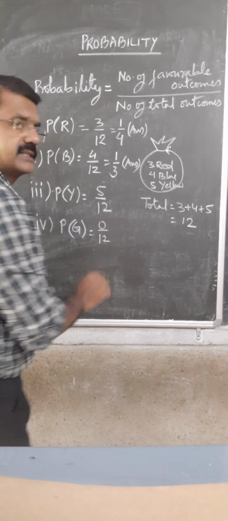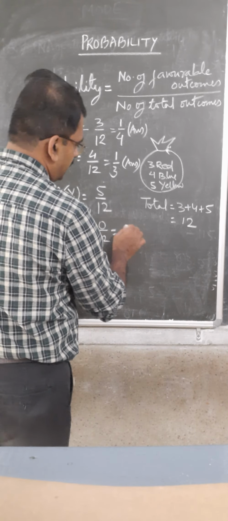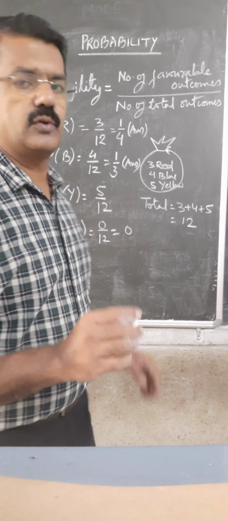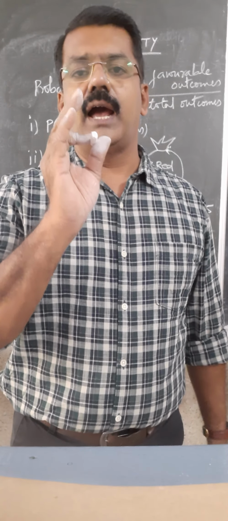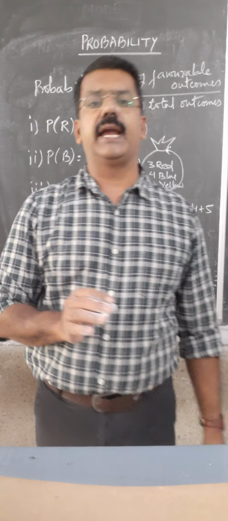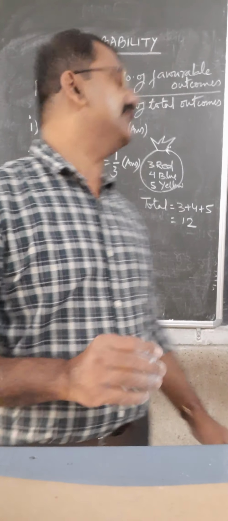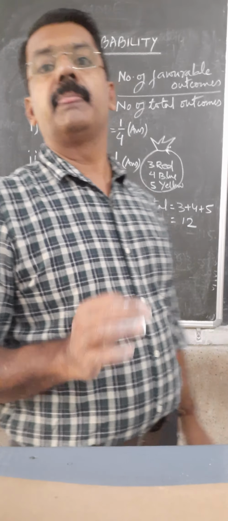Total outcomes remain the same, that is 12. 0 upon 12 is 0. That means the probability of getting a green ball is 0. So always remember, the probability of an impossible event is 0. That is why the probability of getting a green ball is 0 over there.